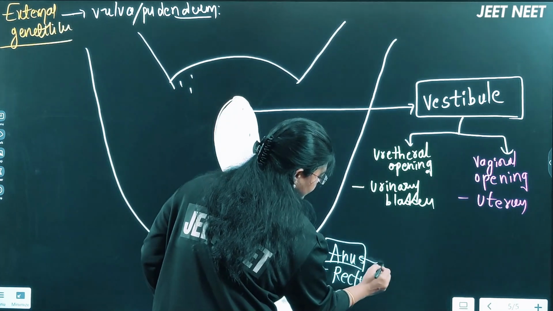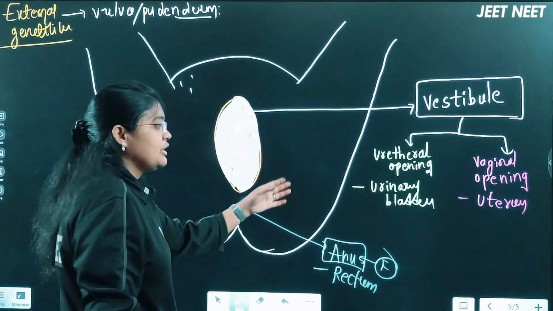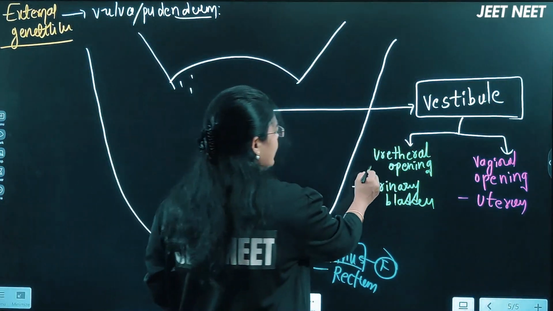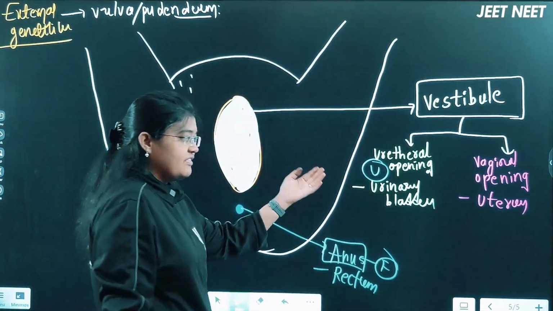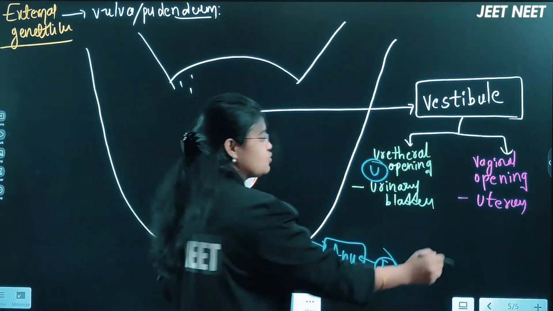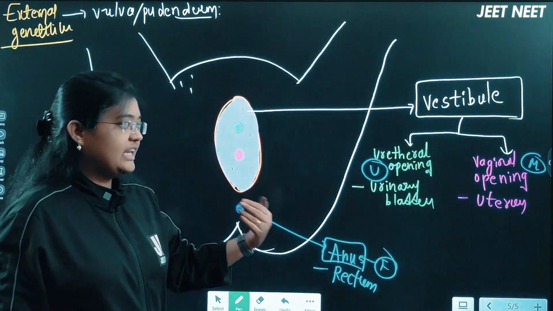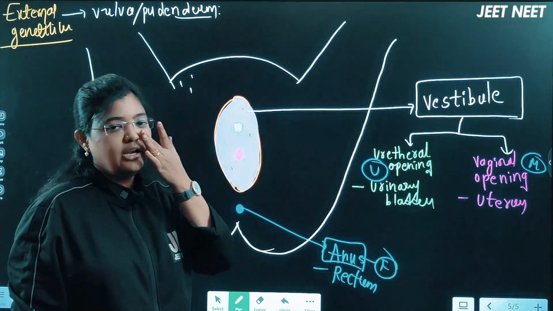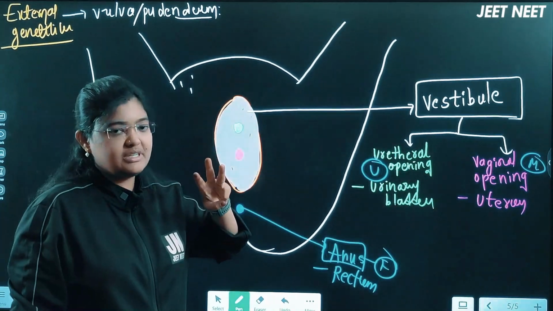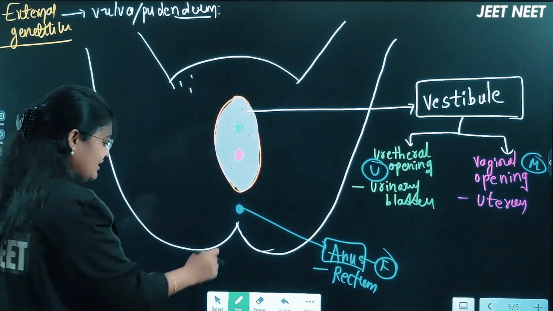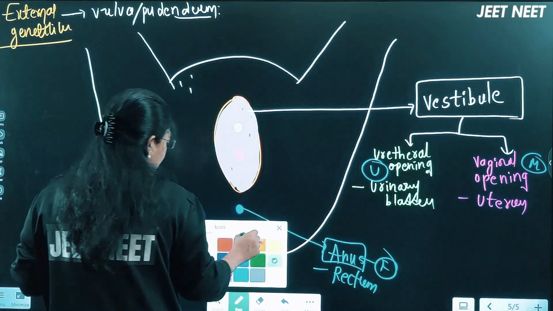So anus is a place where the feces come out. The urethral opening is a place where the urine is excreted, and the vaginal opening is a place where the menstrual flow, that is periods, or the baby delivery happens. Actually three openings will be present in the female body. Clear these points here? Okay.